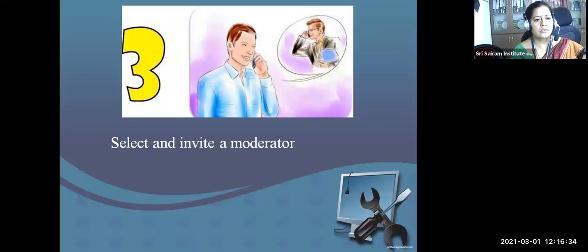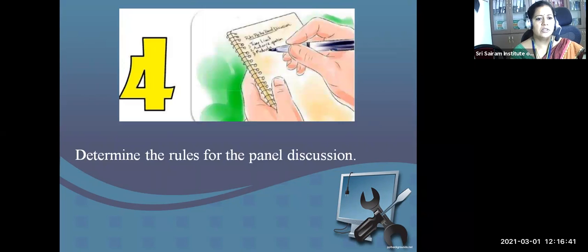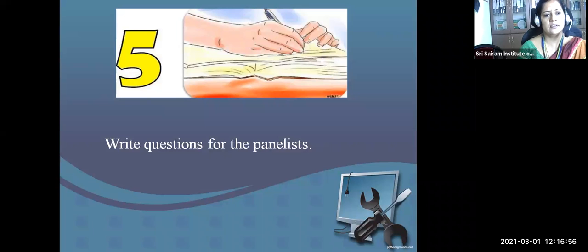Then a person who is even stronger in that topic is invited to be the moderator. Then determine the rules of the panel discussion, that is the time limit and the rules and regulations for the panel. Those things should be told to the panelists in advance.